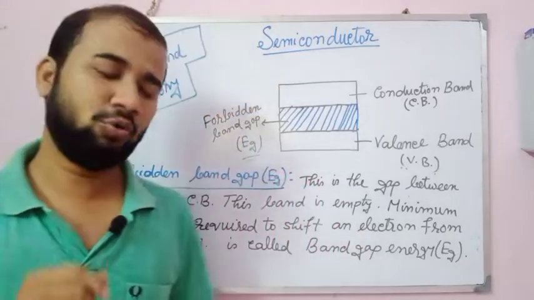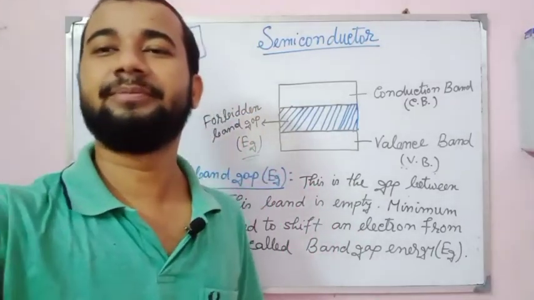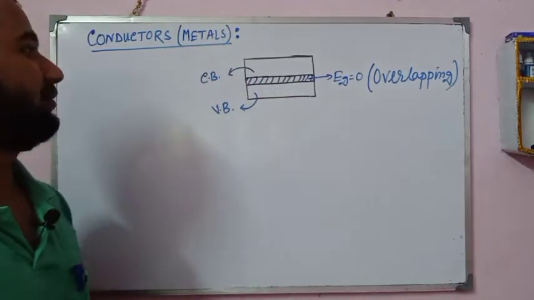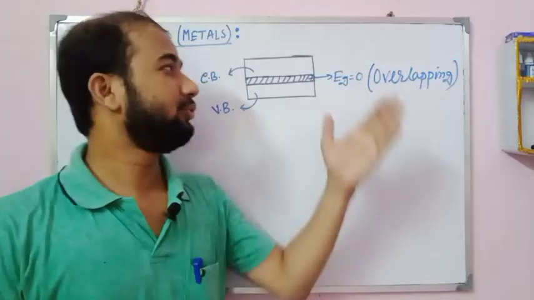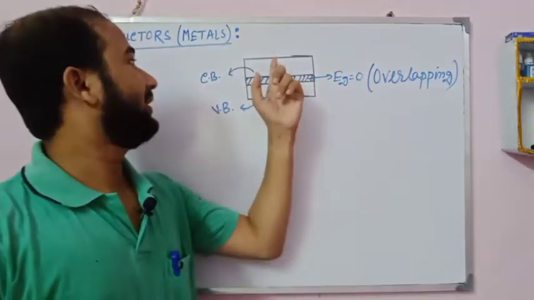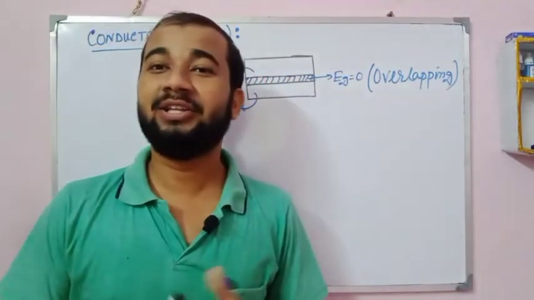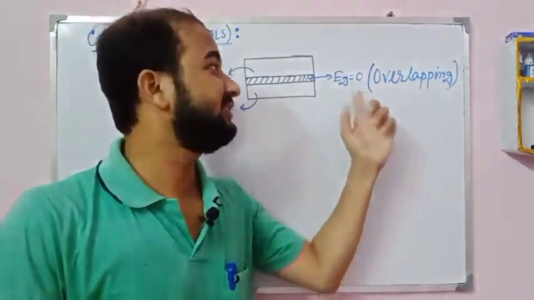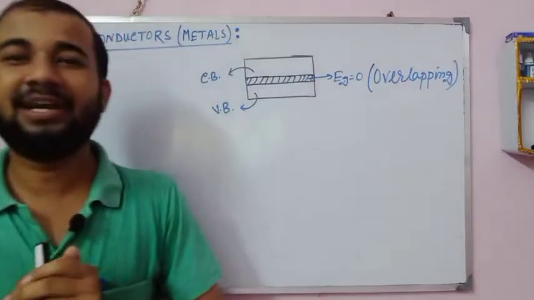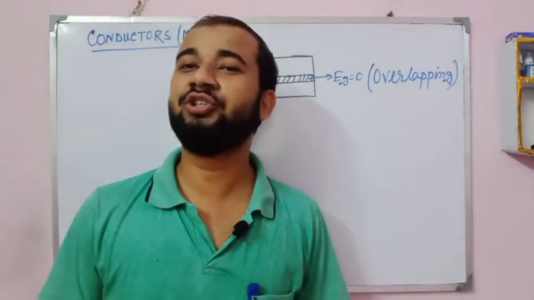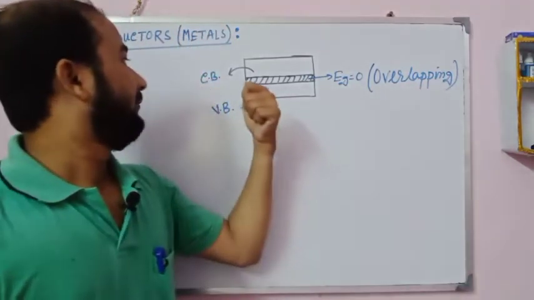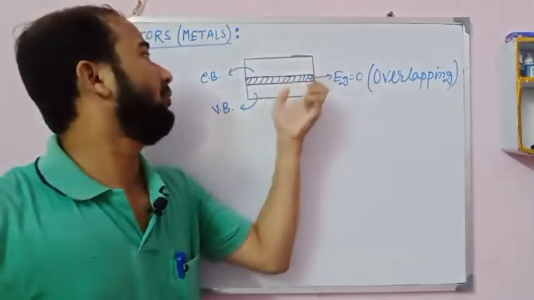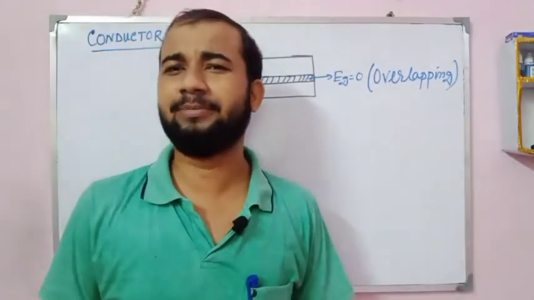Now I am talking about conductors. This is the energy band diagram for conductors, just look at the figure. Here the conduction band and valence band are overlapping. Therefore Eg is equal to 0, which means the band gap energy is 0. So the electrons from the valence band are already present in the conduction band.